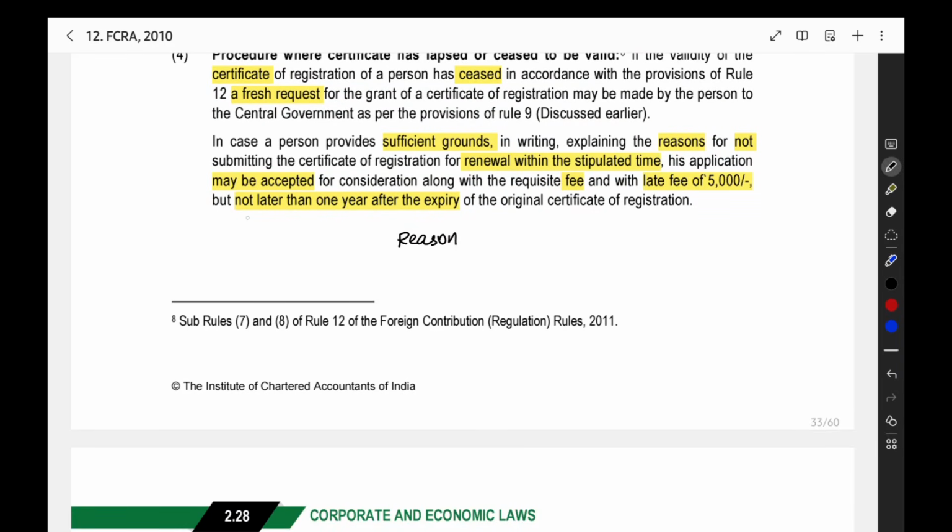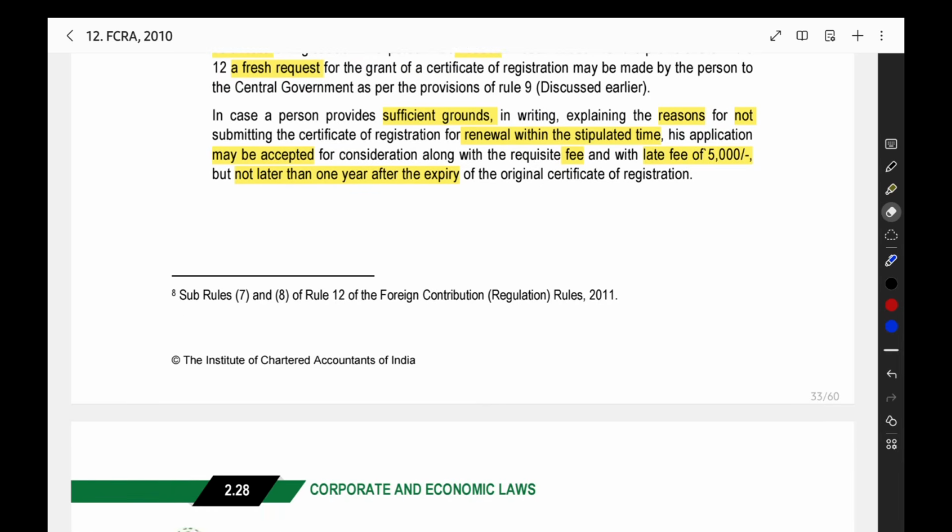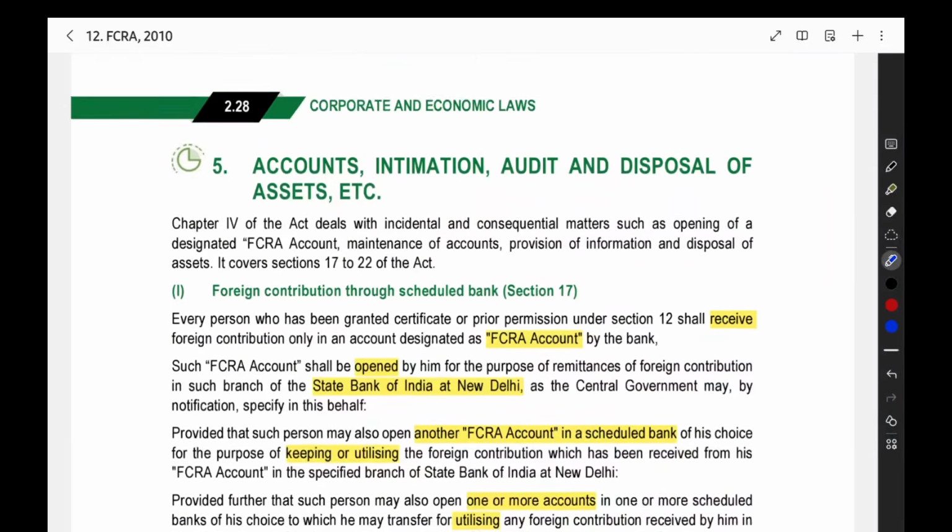This can be done not later than 1 year after the expiry. For example, this is the date of expiry, and in these 6 months you should have filed the renewal application, but you did not. Now from here you have 1 year. In this 1 year you have to give the late fee along with the original fee, and explain the reason also. Then there is a chance that they may accept your renewal application. So that's all about the renewal of the certificate.